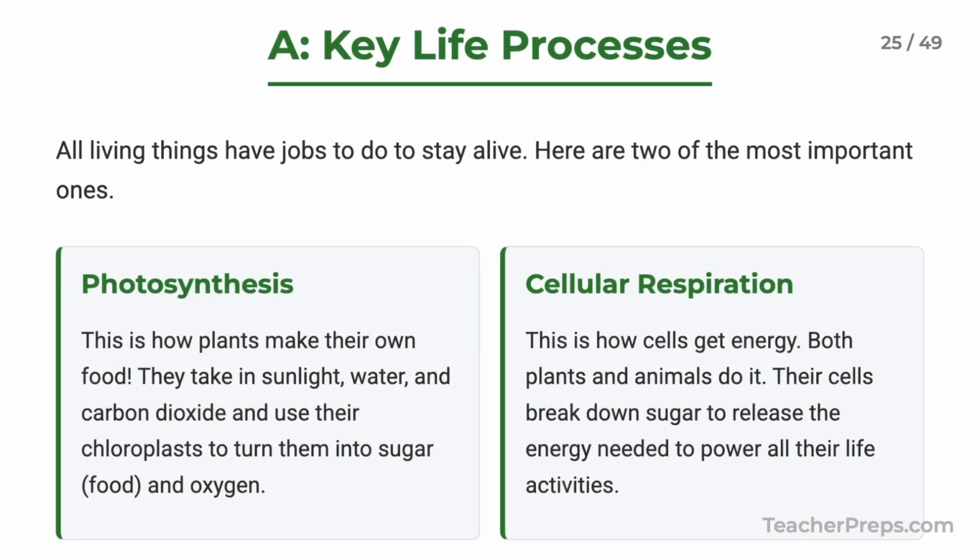To stay alive, organisms have jobs to do. Two of the most important are photosynthesis and cellular respiration. Photosynthesis is how plants make their own food from sunlight. Cellular respiration is how both plants and animals break down that food to release energy.